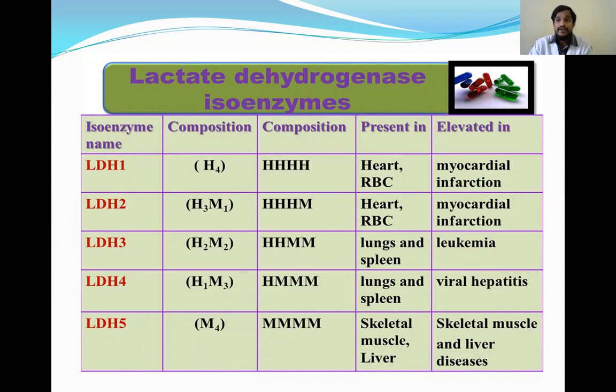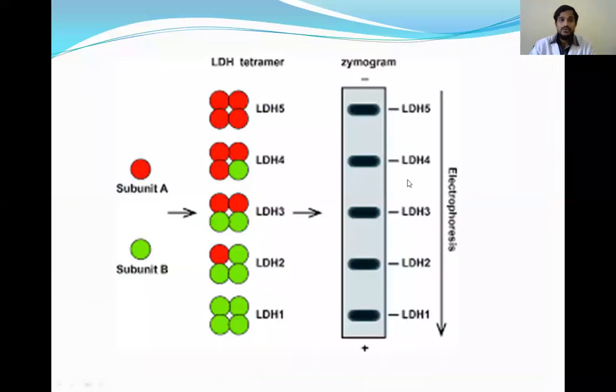Here also it is the same thing. If LDH is increased in the blood, then we will send the sample for electrophoresis. Only then can we tell which type of isoenzyme is increased, and only then can we approach the diagnosis. These are the different isoenzymes of LDH: 1, 2, 3, 4, 5. In the electrophoretic pattern, we can see which band is thick. That isoenzyme is increased, and the disease related to that isoenzyme will be our diagnosis.